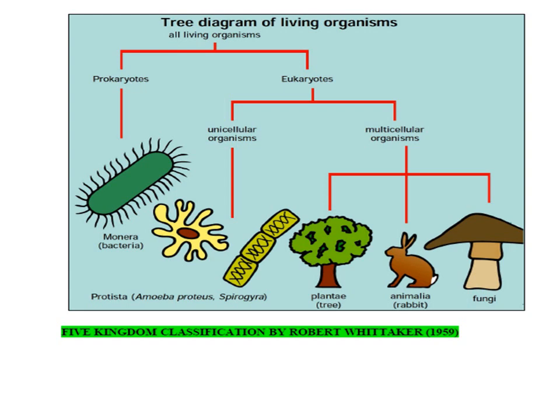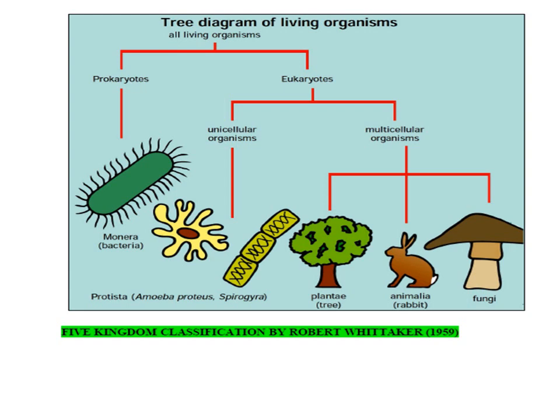All the unicellular eukaryotes were grouped together in the kingdom Protista. After Monera, the next kingdom was Protista, where we grouped all unicellular eukaryotic organisms. Algae all come in Protista.